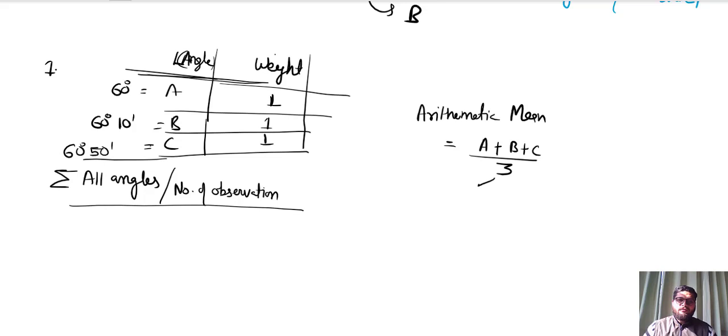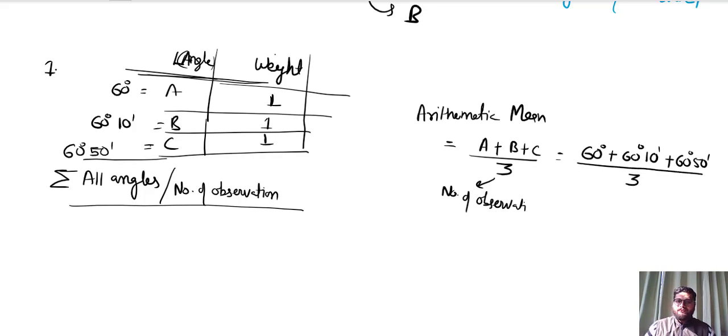Here 3 represents the number of observations. So A, B, C take the values of 60 degree, 60 degree 10 minute for angle B, and 60 degree 50 minute for angle C. When I use this, I will get 60 degree and 20 minute.